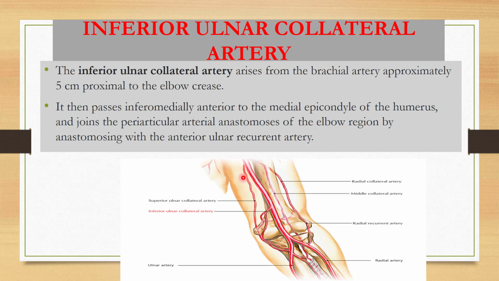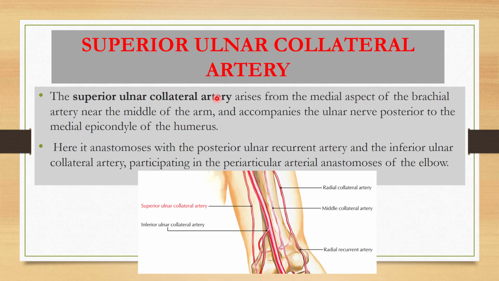Remember this, the superior ulnar collateral was behind the medial epicondyle of the humerus, but the inferior ulnar collateral is anterior to it, and it joins the periarticular arterial anastomosis of the elbow region by anastomosing with the anterior ulnar recurrent artery. So the inferior ulnar collateral anastomoses with the anterior ulnar recurrent artery, and the superior ulnar collateral artery anastomoses with the posterior ulnar recurrent artery.